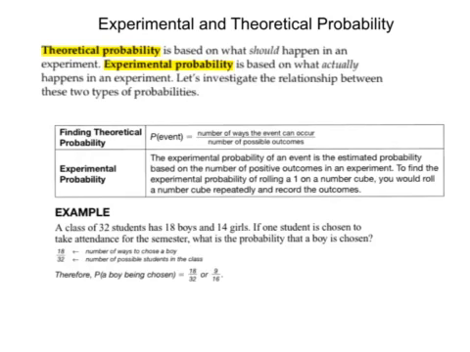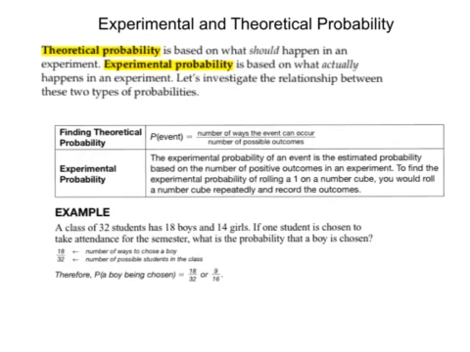For example, if you were to throw or toss a coin 50 times, you should land on heads half the time and tails half the time. That's what should happen. Experimental probability is based on what actually happens in an experiment.